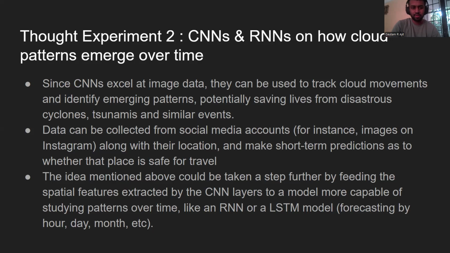The idea mentioned above could be taken a step further by feeding the spatial features extracted by the CNN layers through its hidden layers to a model more capable of studying patterns over time, like an RNN or an LSTM model. We can even use these models for forecasting the weather conditions by hours, days, or months.